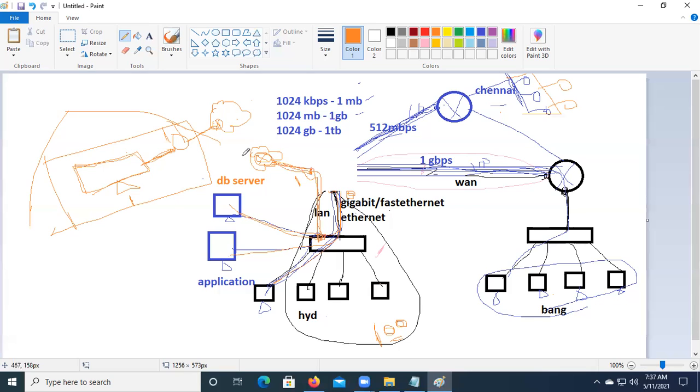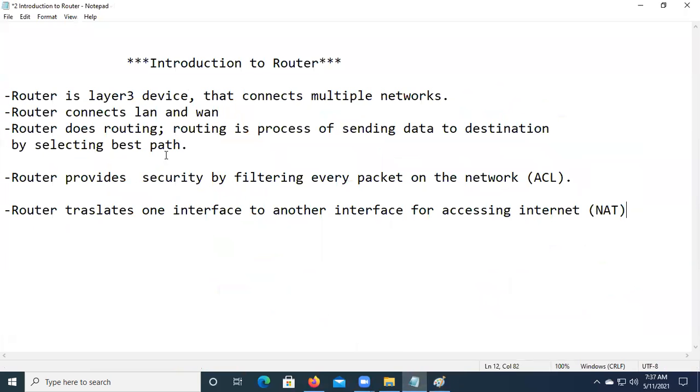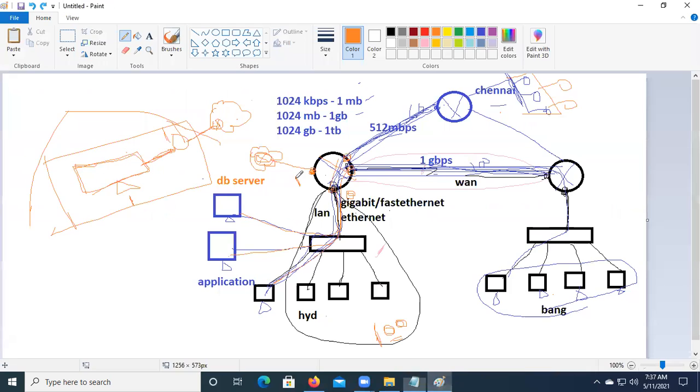So mostly when you are getting the connection from the ISP, the internet service provider, it will not connect to the switch. It will connect only to the router. And what is the router doing? The router is translating one interface to another interface. It's translating the interfaces of all the LAN connected on giga 0/0 to giga 0/1 and giga 0/1 to giga 0/0. In such a way, you are accessing internet. So what is the 0/0 and what is the